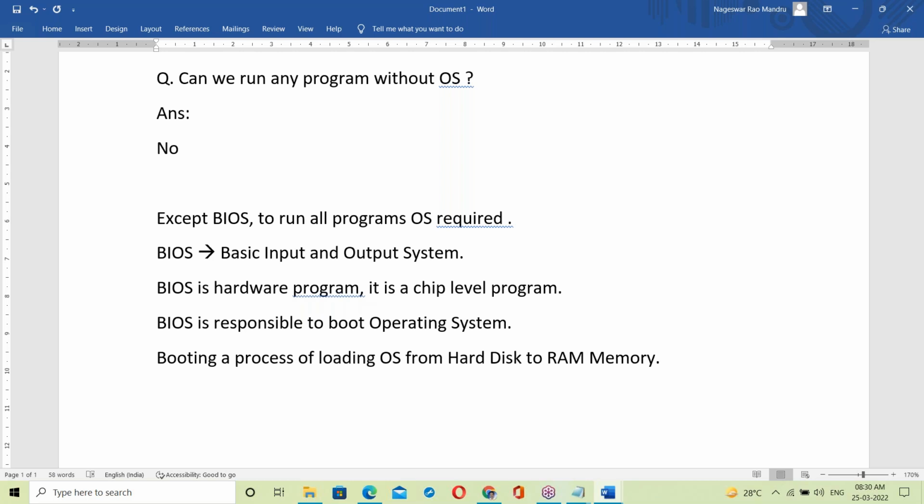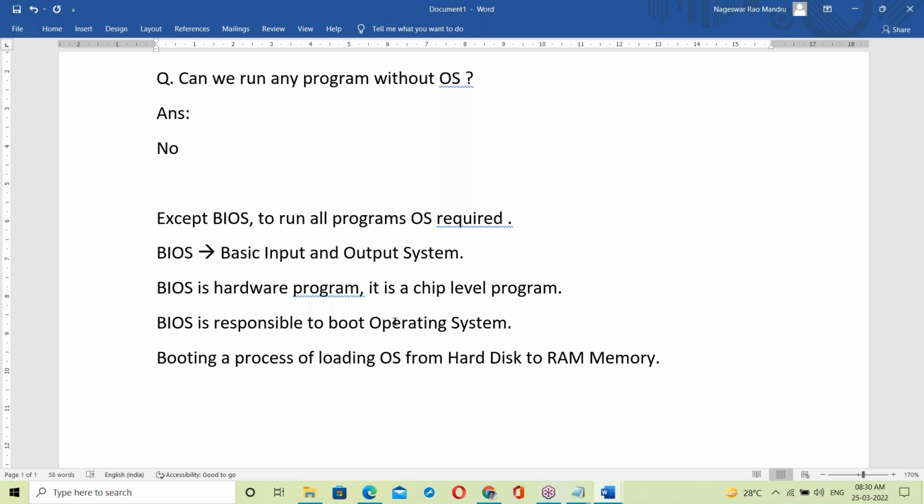Before starting OS, first BIOS starts. BIOS is the first program in your system. It's a hardware, and BIOS is responsible to boot the operating system. Once you power on your system, that power signal first goes to the BIOS chip. The BIOS chip is on the motherboard, and everything is connected to the motherboard: BIOS, RAM, hard disk, processor.